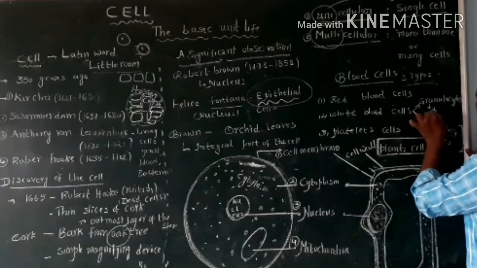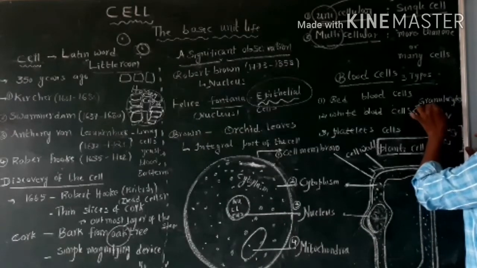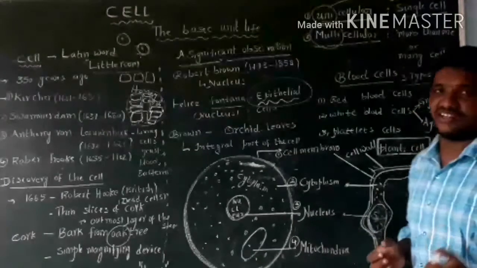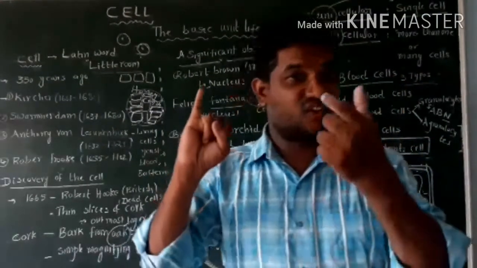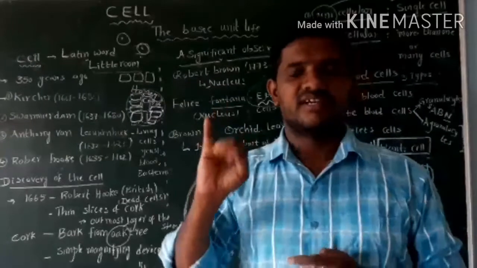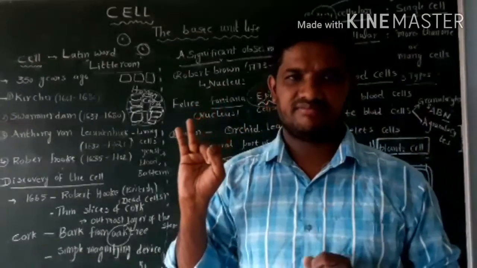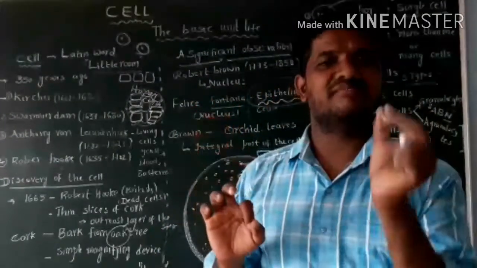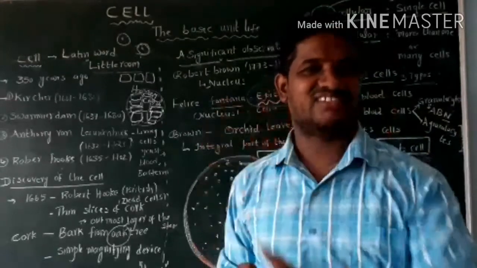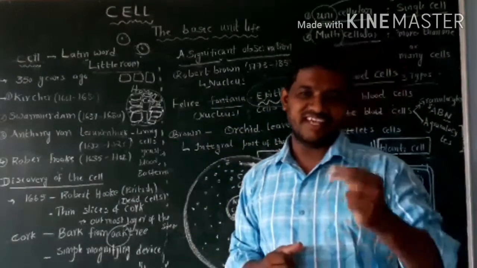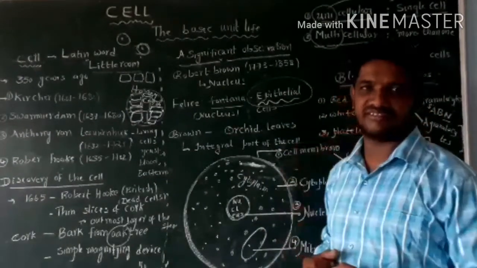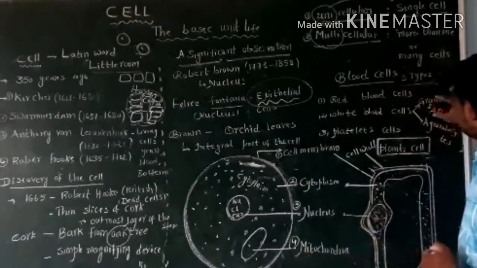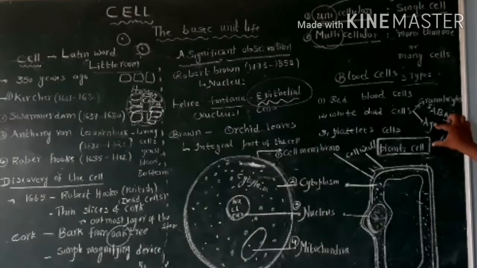Granulocytes, remember that ABN. You know ABN news channel. A means acidophils, another name is eosinophils. B means basophils. N means neutrophils. Simply we can remember ABN news channel. ABN. Eosinophils, basophils, neutrophils. Next one, agranulocytes: lymphocytes and monocytes,